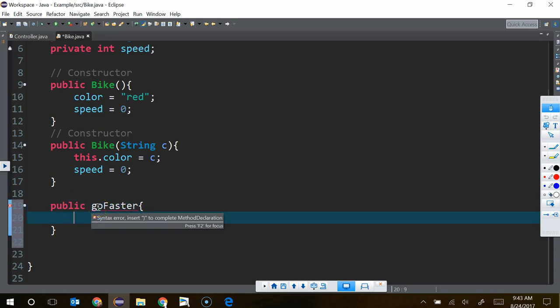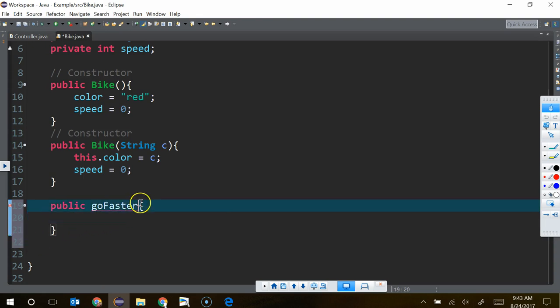So am I good? No. I need parentheses, right? Because I'm going to have parameters here, maybe. And all methods have parentheses for parameters, even if they're blank. All right, am I good? Oh, I need a return type, but I'm not going to get anything back from it because it's just going to be a command that it executes. So, void, right? Public void go faster.